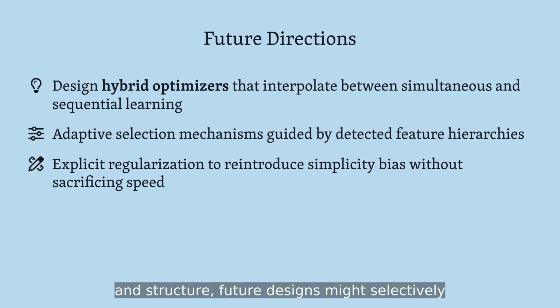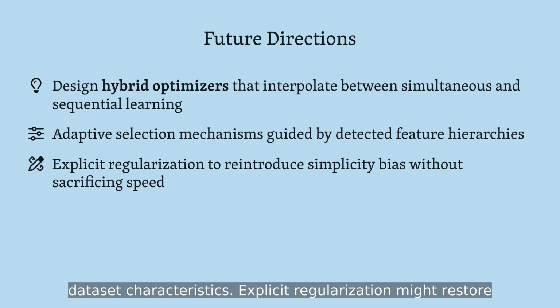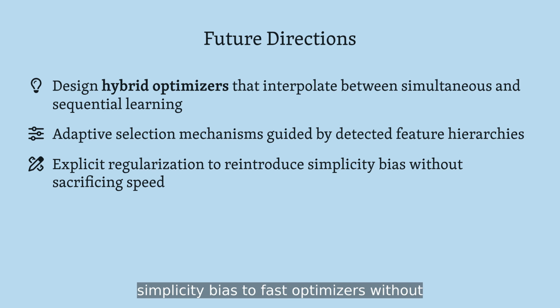Rather than choosing between speed and structure, future designs might selectively orthogonalize updates or inject staged complexity control. Meta-learning could dynamically switch between Muon and SGD-like dynamics based on dataset characteristics. Explicit regularization might restore simplicity bias to fast optimizers without forfeiting their convergence advantages.